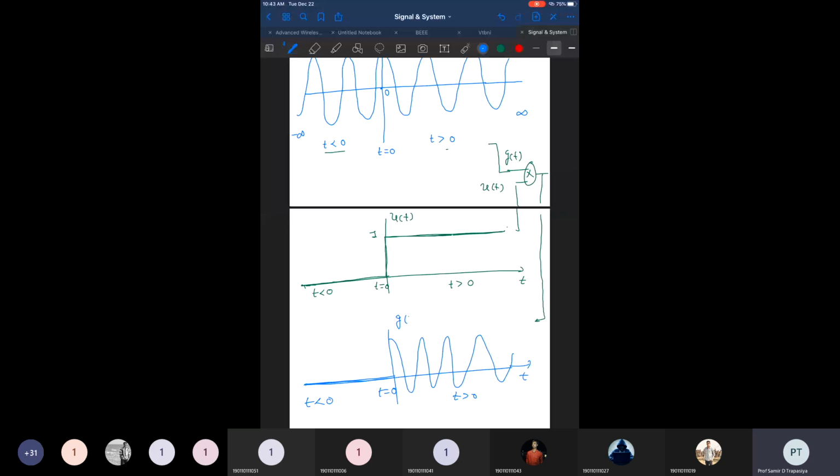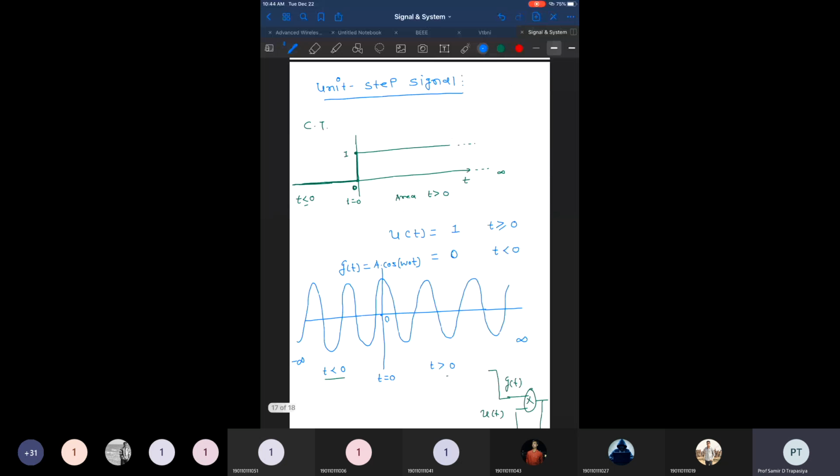So that is g of t multiplied with the u of t function. The u of t function is very important if you want to change the shape of a signal, to forcefully make it start from t equal to 0 or some other point, and then the signal continues throughout the times. So that is a very useful function, and it is known as the u of t function.